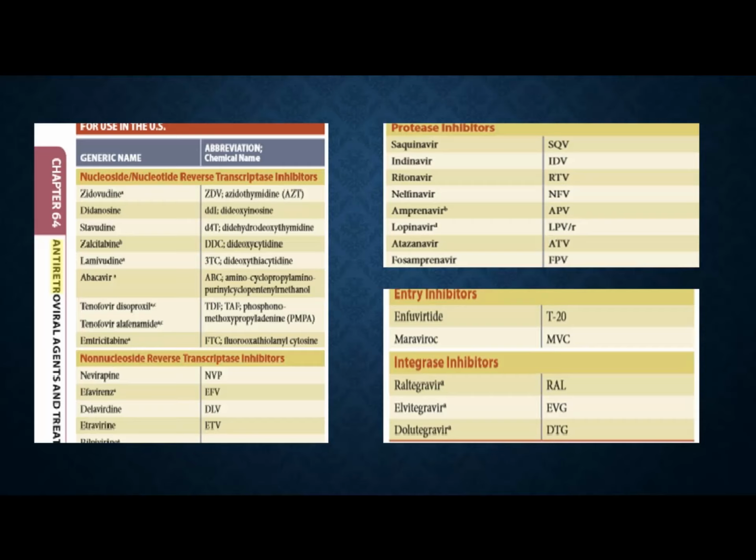HIV infection. The other groups are the entry inhibitors, out of which enfuvirtide is also known as a fusion inhibitor, which is preventing the fusion of the HIV virus with the CD4 cells, and maraviroc, which is basically a co-receptor inhibitor.